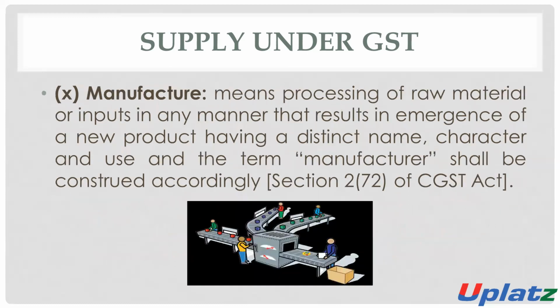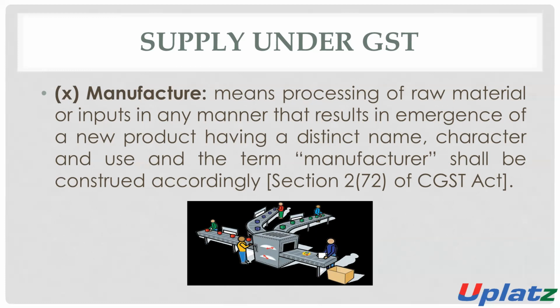What is the meaning of manufacture? Manufacturing is the processing of raw material. Manufacture means processing of raw material or inputs in any manner that results in the emergence of a new product which has a distinct name, distinct character, and a separate use. And the term manufacture shall be construed accordingly.